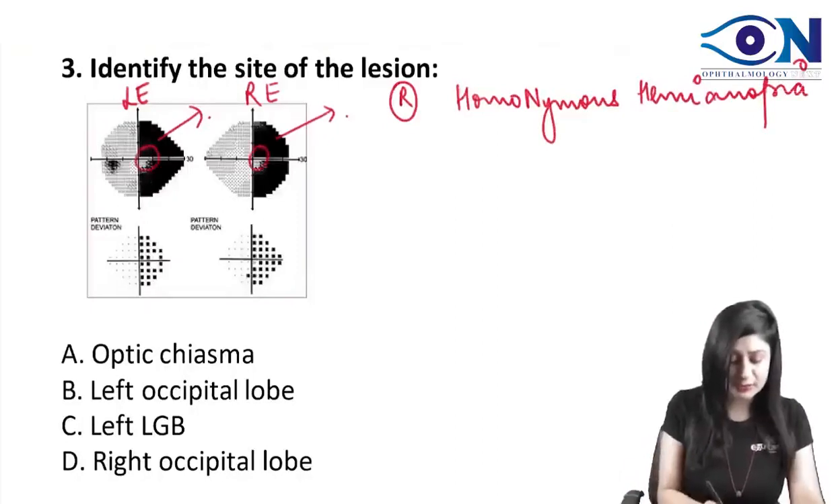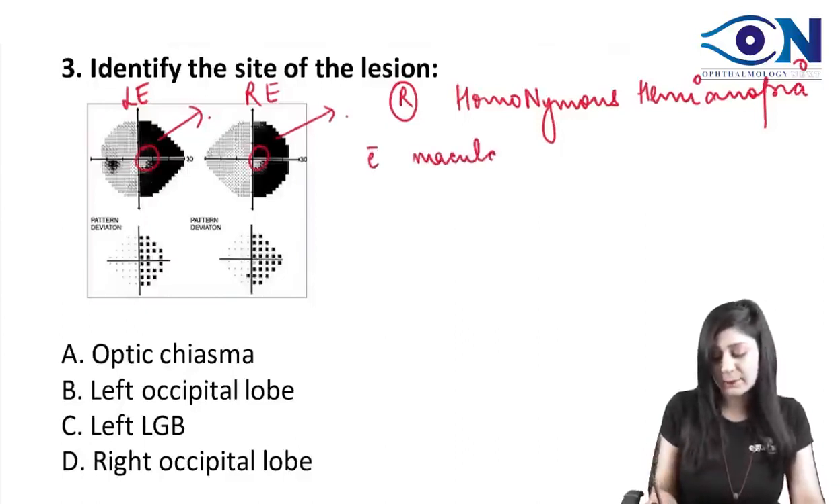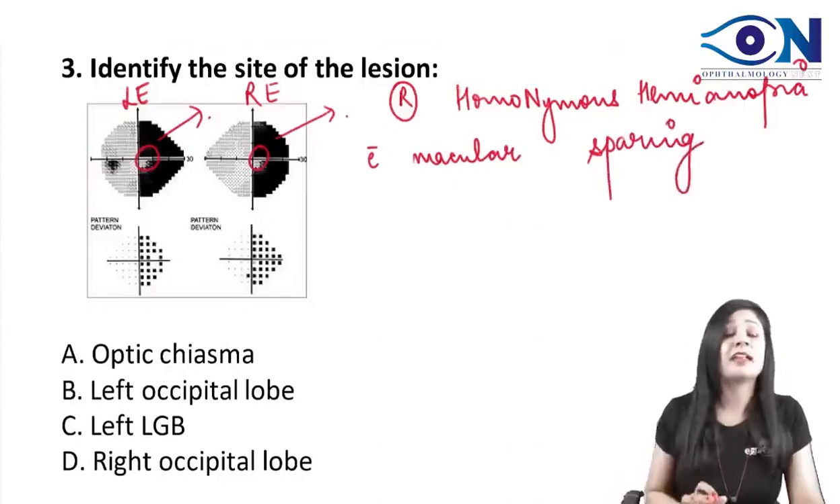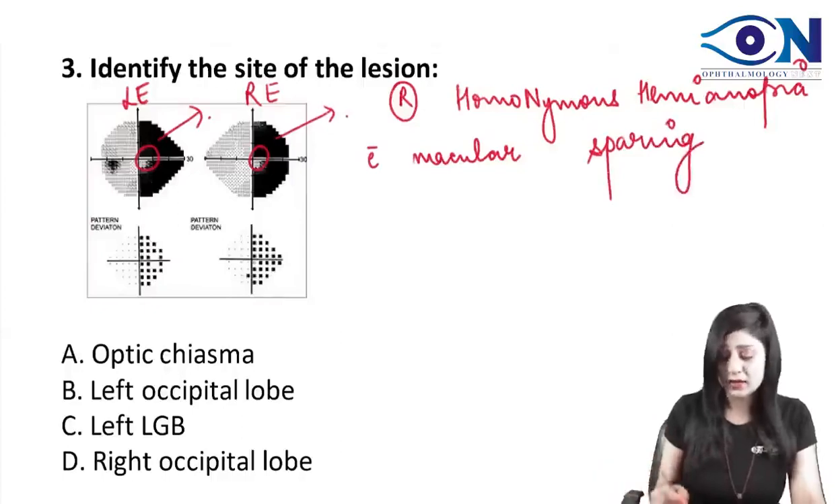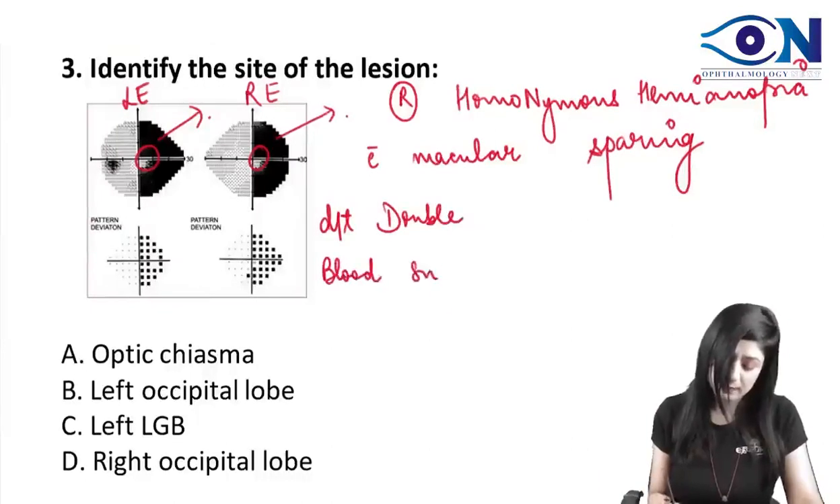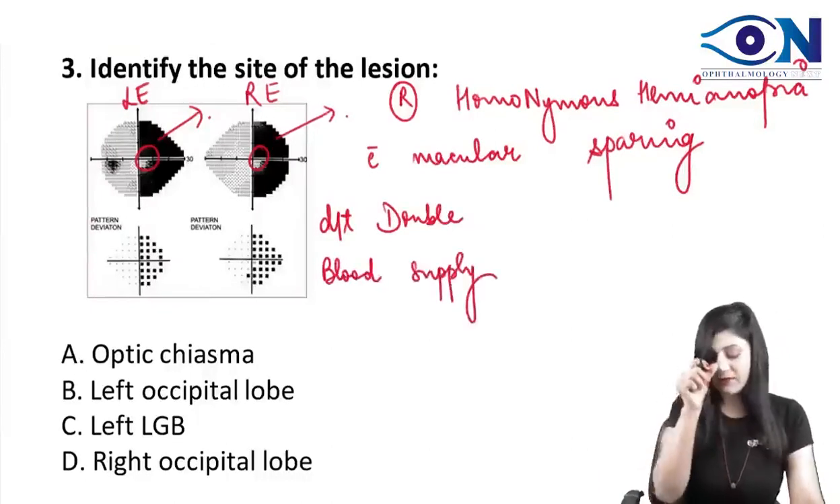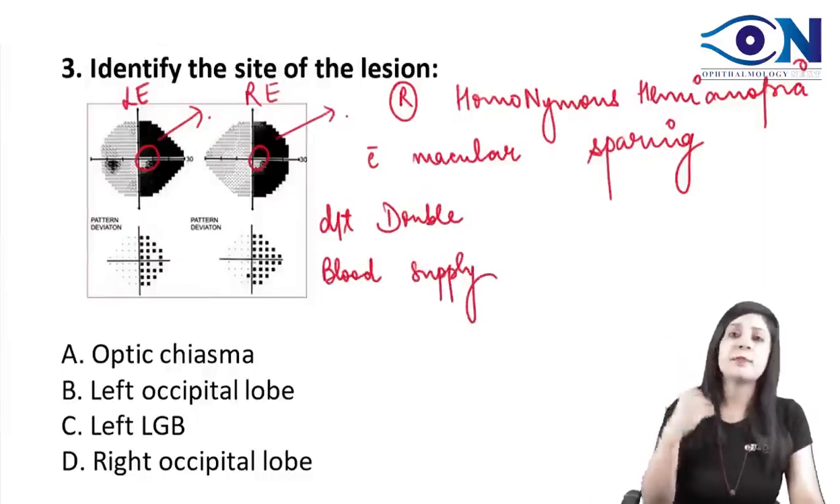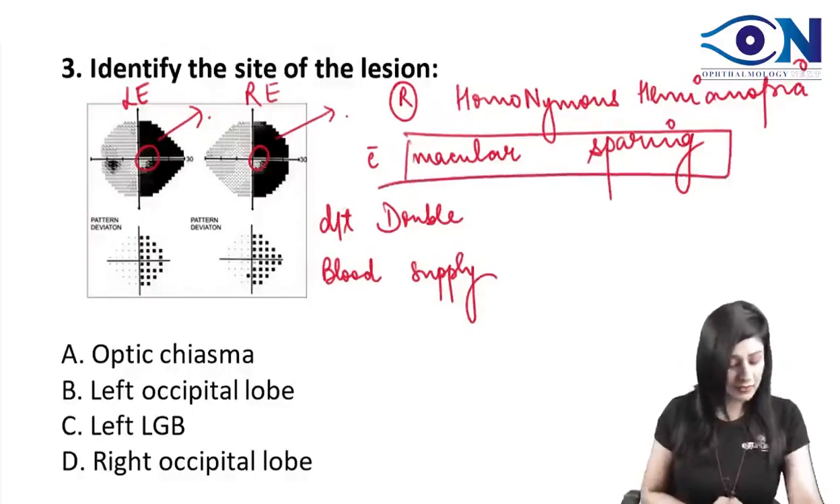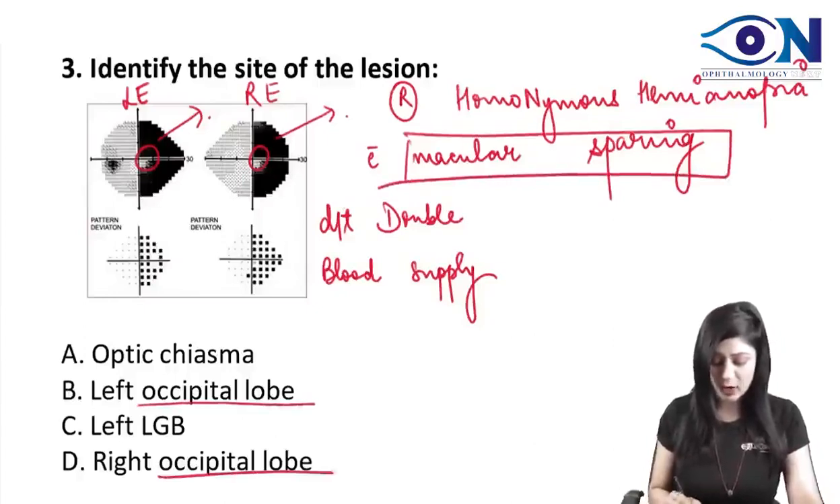But what is this, guys? You can see there is a sparing in the center. This is called macular sparing. And why do we have the macular sparing? What does the macula have in special that it is spared? Due to the double blood supply. Due to the double blood supply, we have the macular sparing. So where do you get this macular sparing? We get this in the occipital lobe.